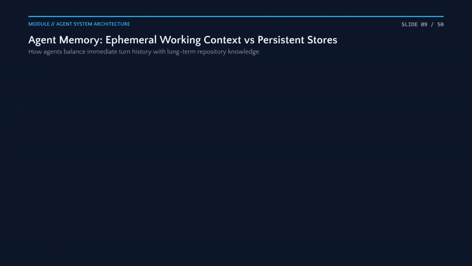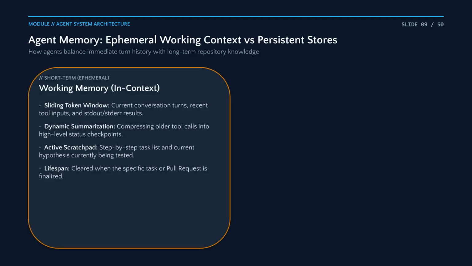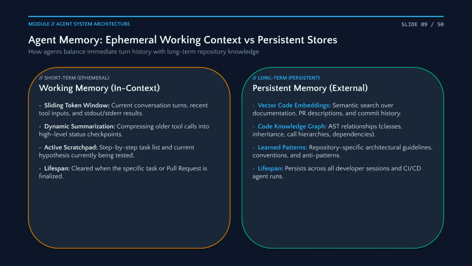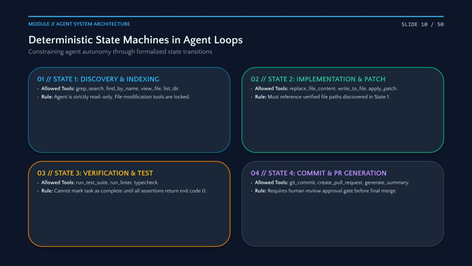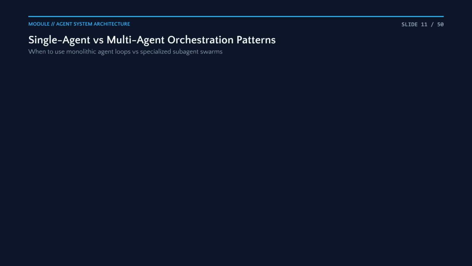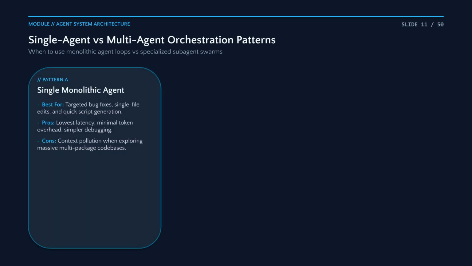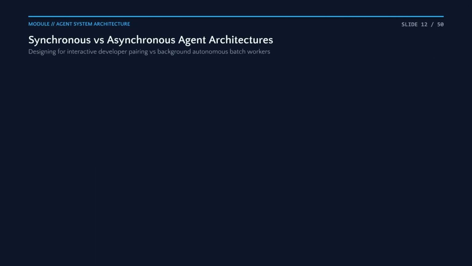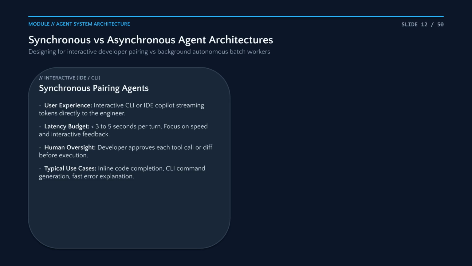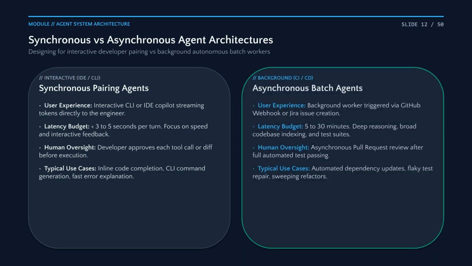Production agents need two memory tiers: fast, ephemeral memory for the active task, and persistent knowledge graphs for architectural history. By wrapping agents in a finite state machine, we prevent invalid actions, like modifying code before verifying its dependencies. Avoid unnecessary complexity. Use single agents for simple tasks, and reserve specialized router-critic loops for high-stakes migrations. Match your architecture to your needs. Interactive agents require low latency, while asynchronous CI/CD agents have time for deep testing.